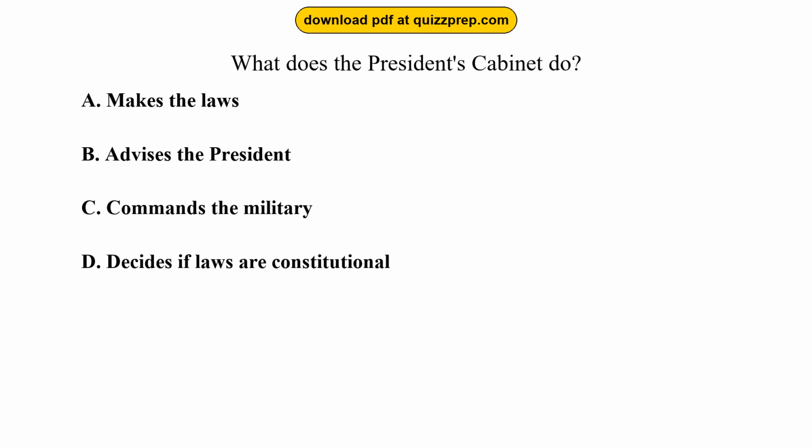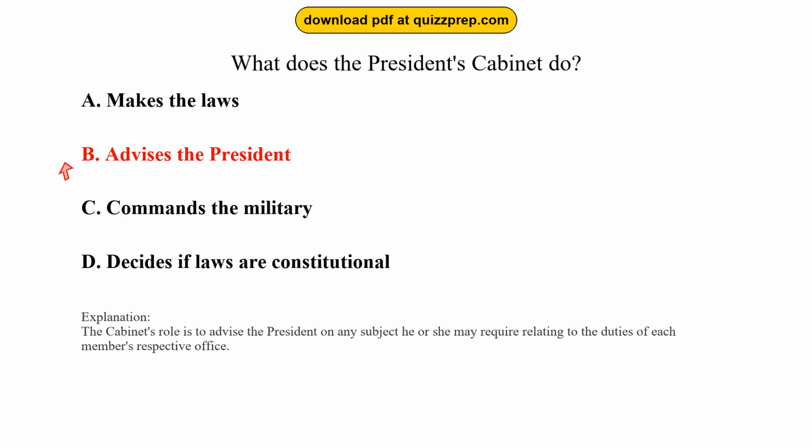Question 74. What does the President's Cabinet do? Option A, makes the laws. Option B, advises the President. Option C, commands the military. Option D, decides if laws are constitutional. The correct answer is option B, advises the President. The Cabinet's role is to advise the President on any subject he or she may require relating to the duties of each member's respective office.